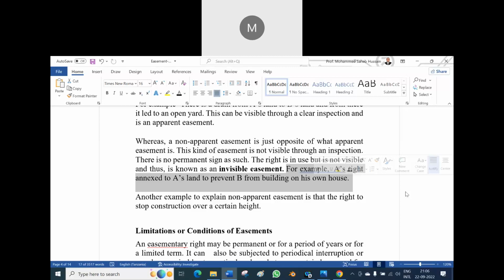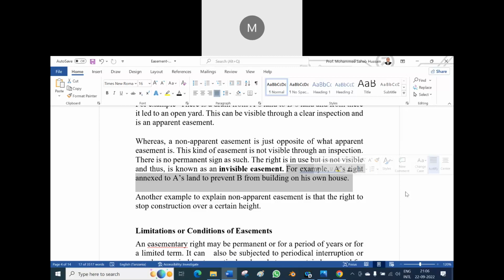Suppose your own building is there, a high-rise multi-storey building, and there is a pillar. Very adjacent to the pillar, can you dig a well? Answer is no, sir. Why? The pillar needs the support of the adjacent land. It's an easement.